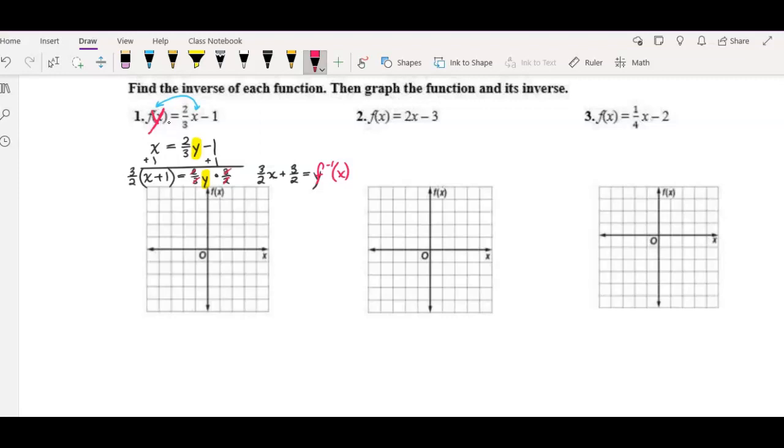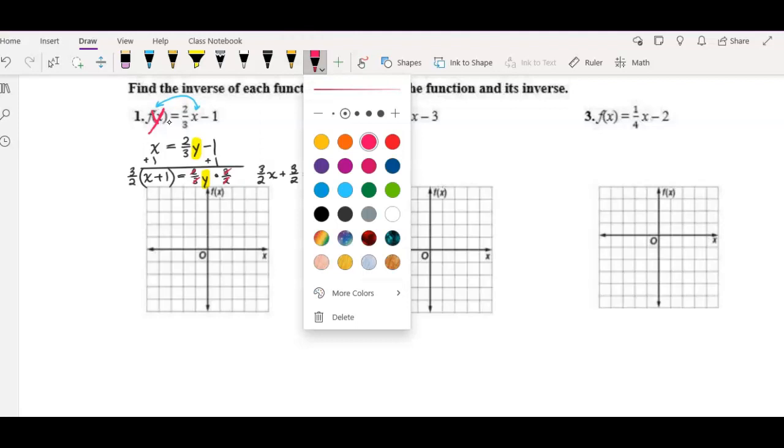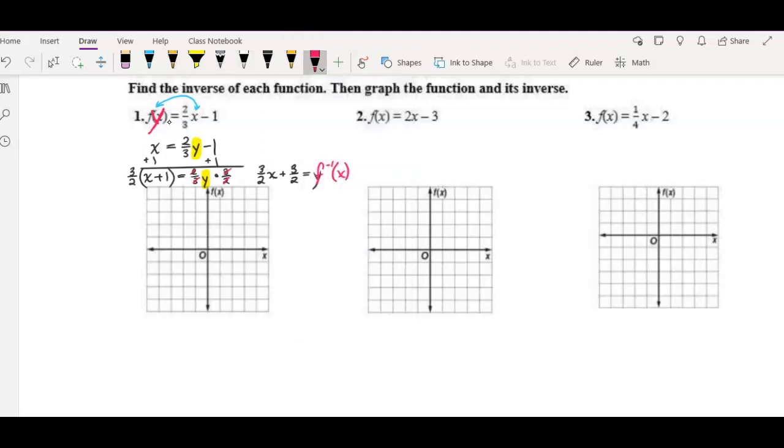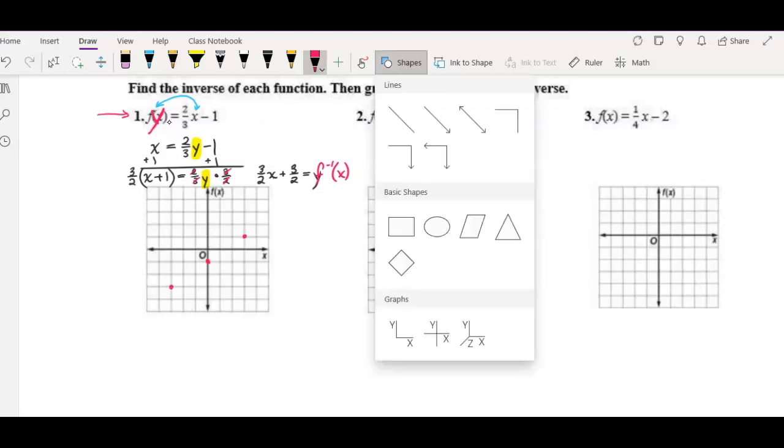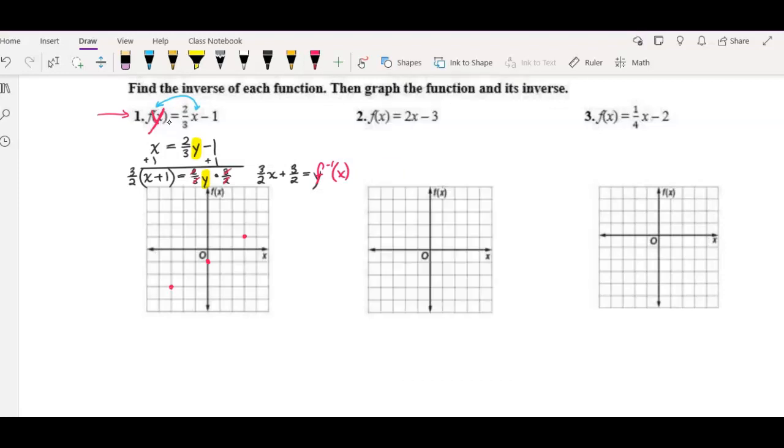So what does this look like when I graph them? So I'm going to graph my original equation here, y equals 2/3 x minus 1. That means begin at b, -1, rise 2, run 3. And that's how I get my first line. This is f of x right here. Get it right through my graph. So this is f of x.